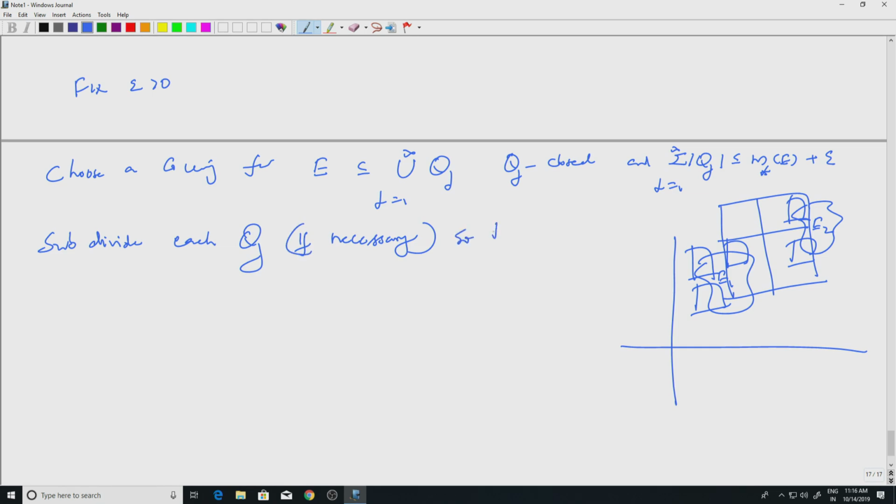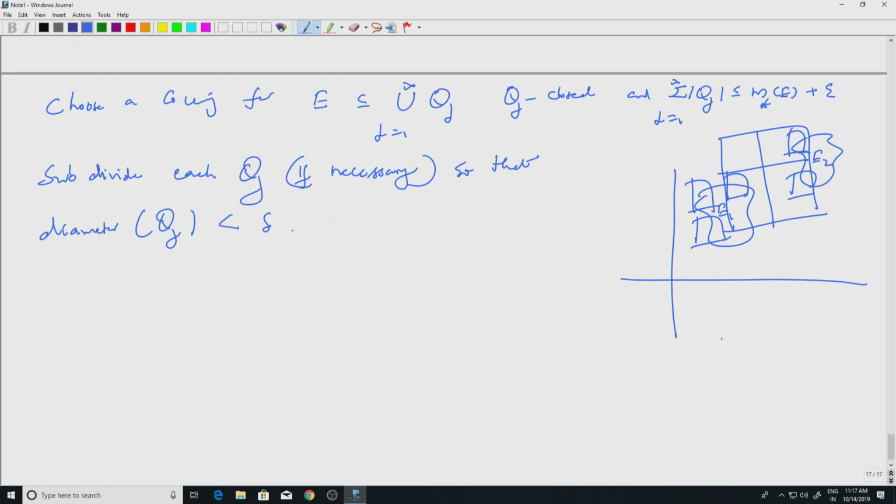so that the diameter of Qj is less than delta. Then what is the point? Recall that E1 and E2 are at a distance delta. So I have E1 here, I have E2 here, and the distance between them is delta. If I take a cube of diameter less than delta, then if it intersects E1 it cannot intersect E2.